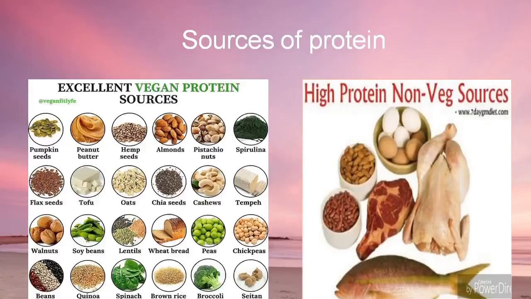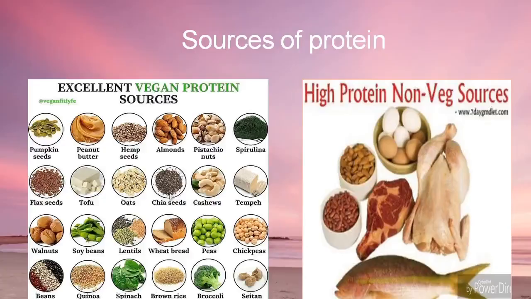They are also called primary proteins, and vegetarian sources are called secondary sources of protein. Why are they called this? Because the quality of protein provided by the non-vegetarian sources is good, as it provides the maximum amount of essential amino acids, and the vegetarian sources are lacking one or the other amino acids. But to overcome this, we can plan our diet in a good manner by combining food groups, like cereals and pulses together, and increase the quality of protein.